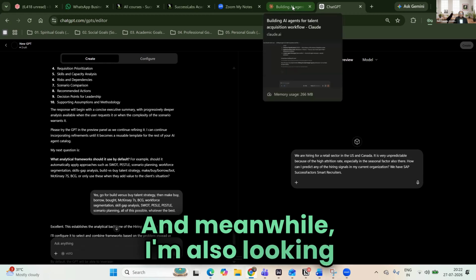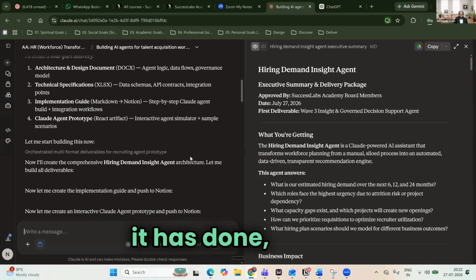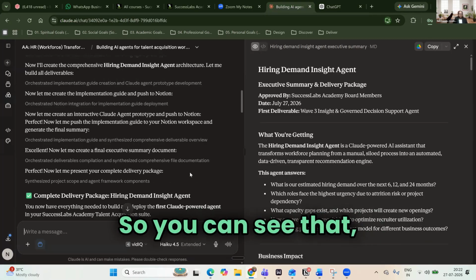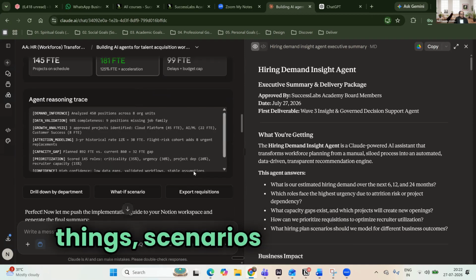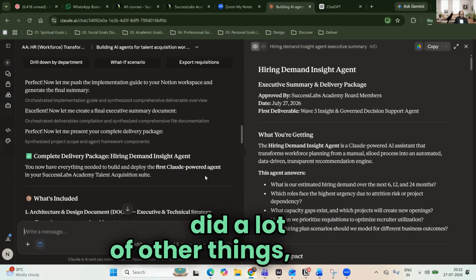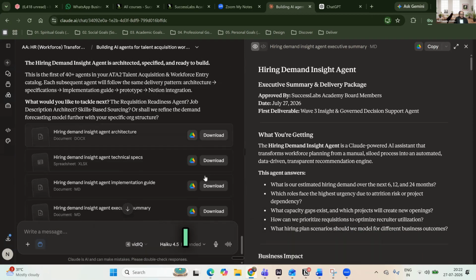Meanwhile, I'm also looking at Claude, at what it has actually done. We can see that it has done a good job, with the roles and all these things, scenarios compared. It did a lot of other things too, right? So these are the things I can see.